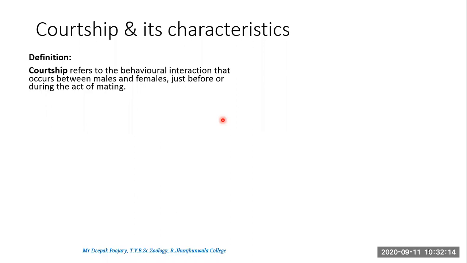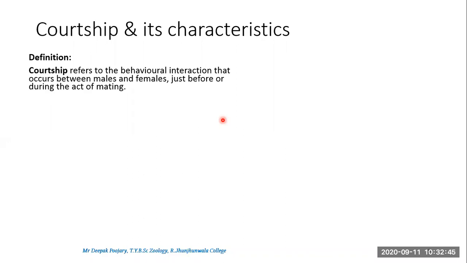So for this, generally the male has to display some behavior that will grab the attention of the female. And in some animals, both the partners do this. That is, the male as well as the female both perform some set of actions. Like last year, I had talked about the ritualization behavior in the great crested grebes, where both the male and the female display this behavior.